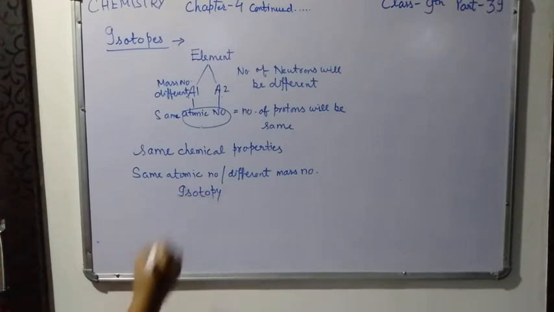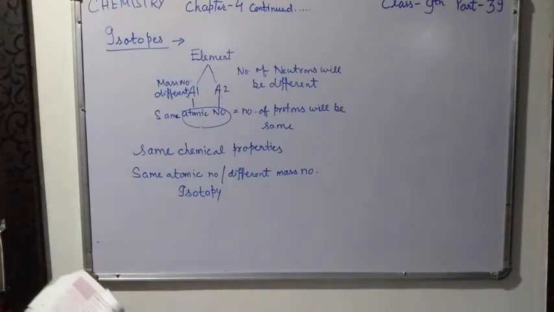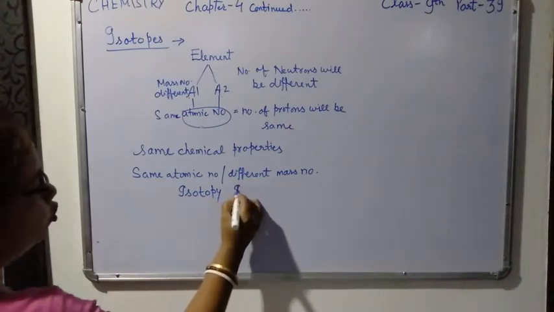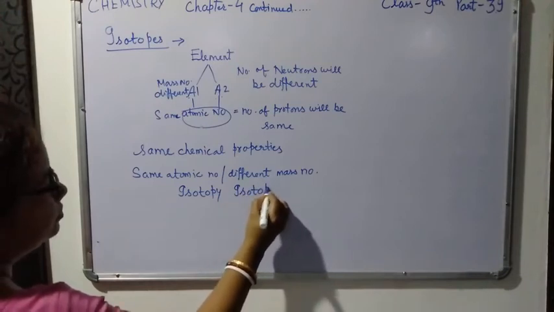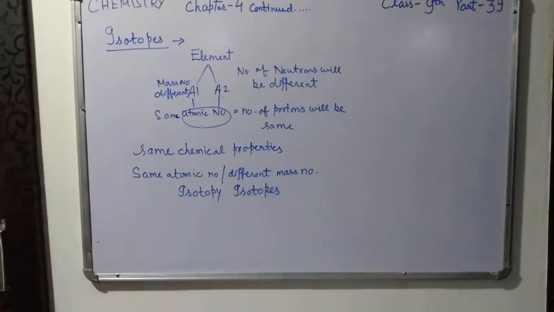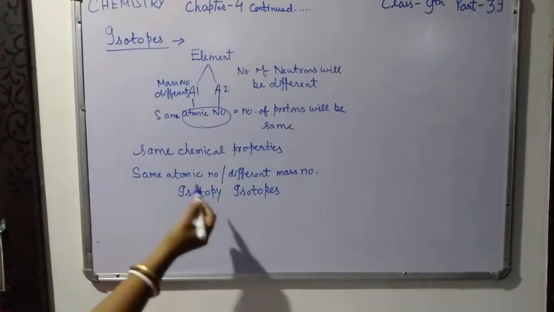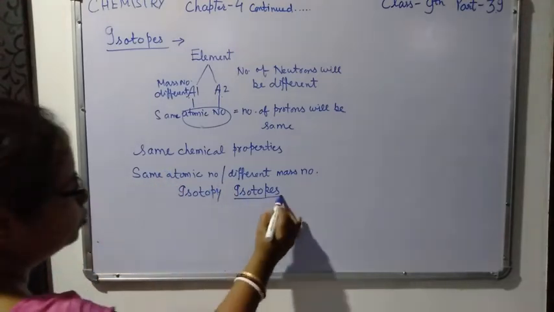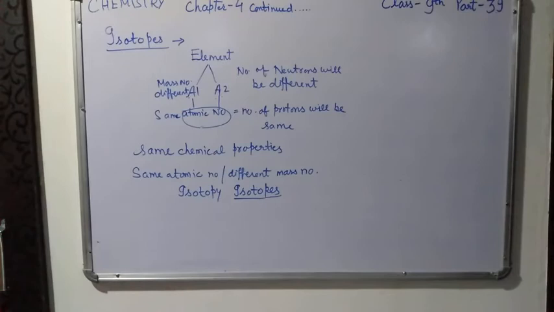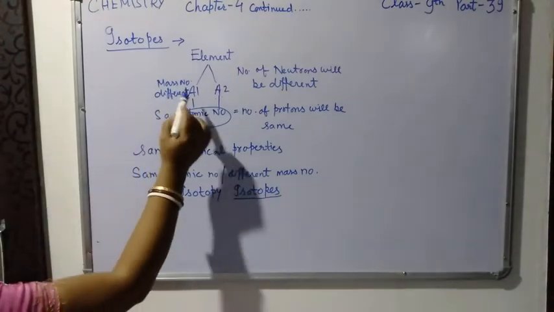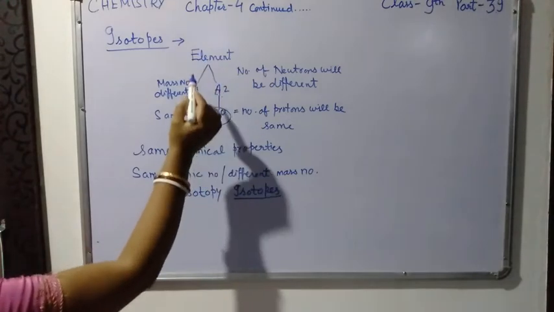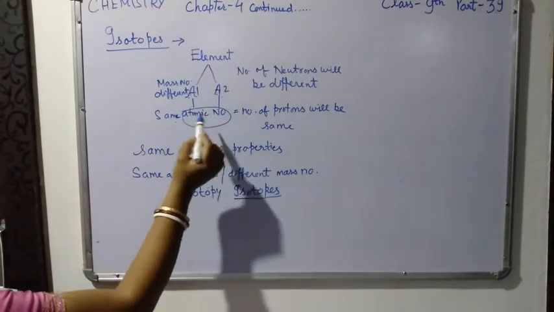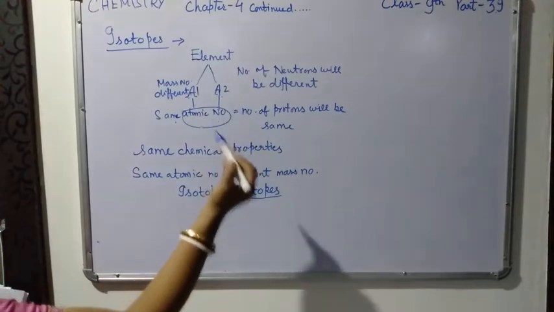And the varieties of these atoms are called isotopes. So we can say that isotopes may be defined as atoms of the same element which show the same atomic number but different mass number.